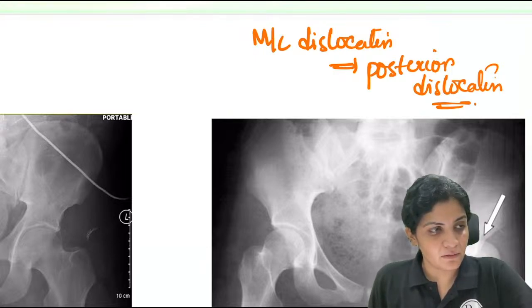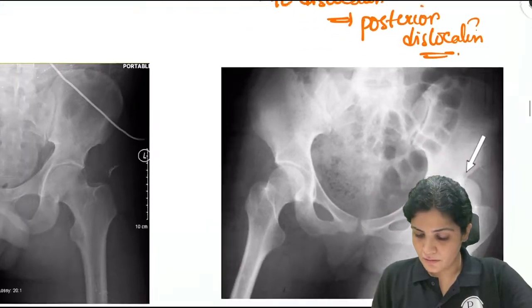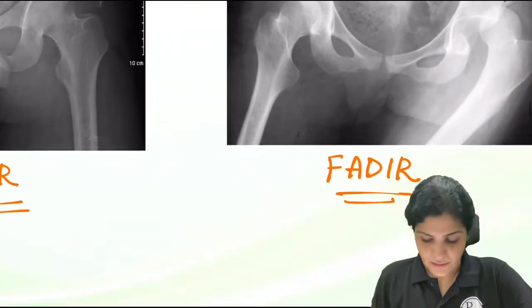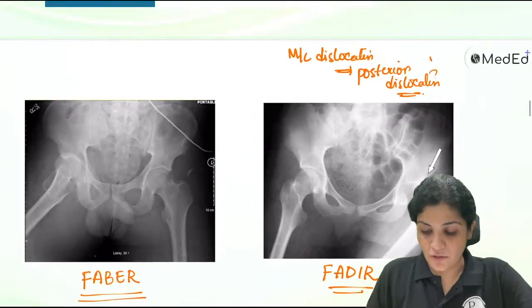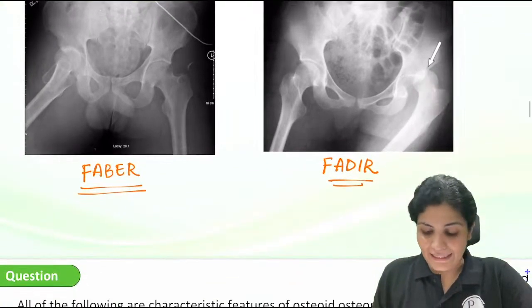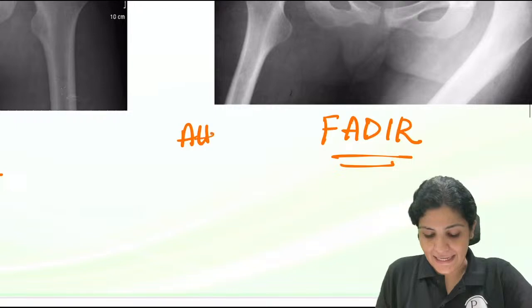Yes, in the shoulder it is anterior dislocation. Very good. So here the most common dislocation is the posterior dislocation, and here the important thing is the attitude,